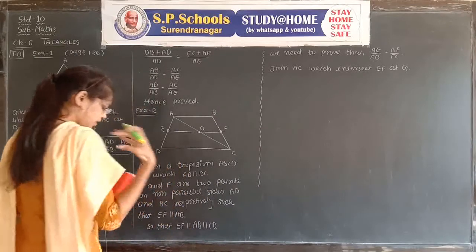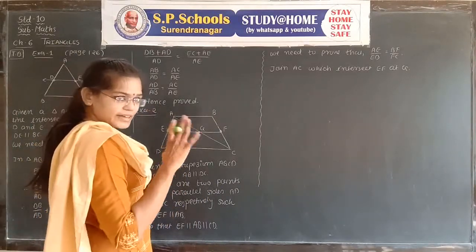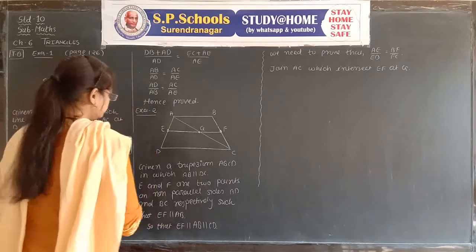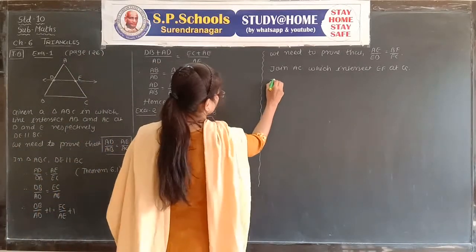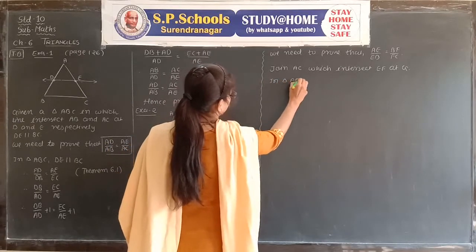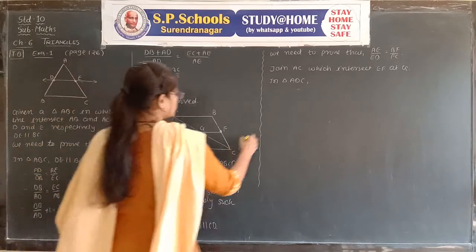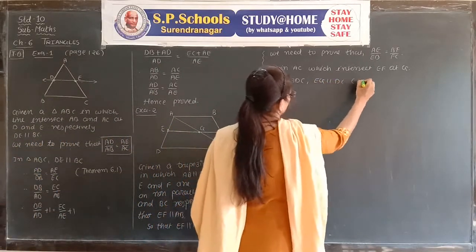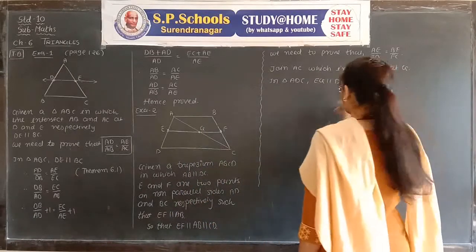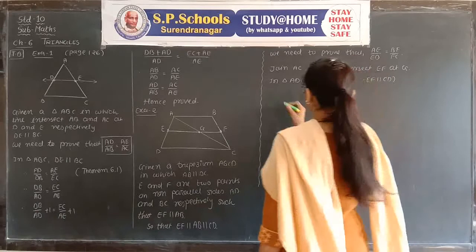For using theorem 6.1, we need a triangle in which one line is parallel to another one. Take the triangle ADC. In triangle ADC, EG is parallel to DC because EF is parallel to DC or CD.